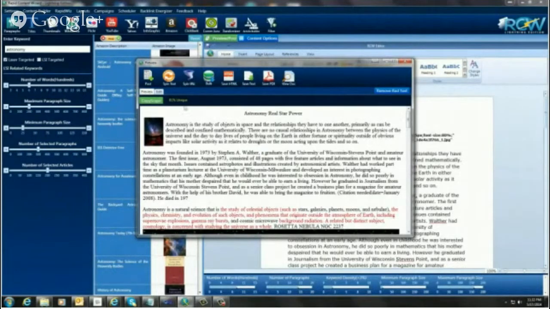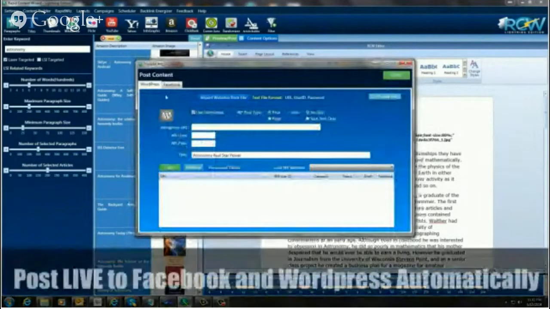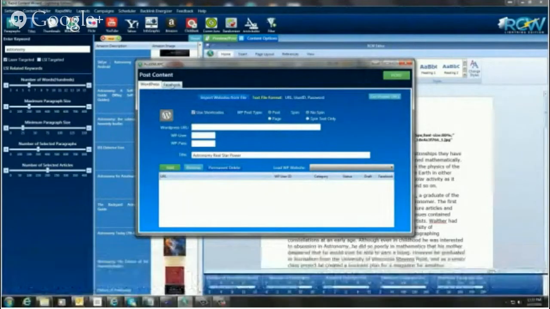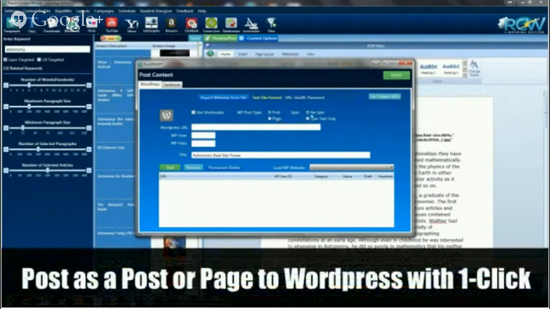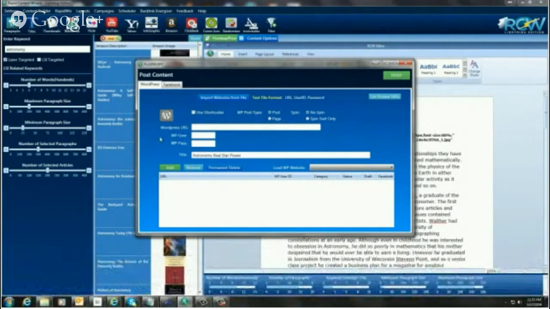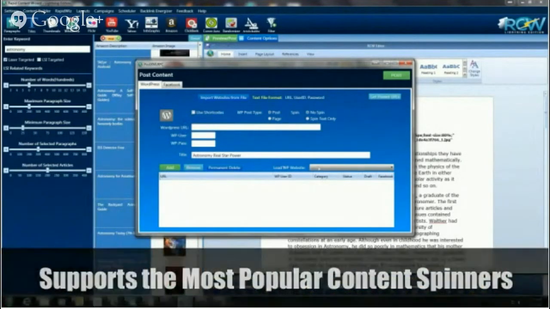Okay, well, the next step will be I'm going to remove this red text, which is this little button over here, and we're going to go over here. We're going to post this now. Now we have two options to post. You can go to your WordPress blog, and you can post it to Facebook. I'm going to start first of all with the WordPress settings. So I'm going to come here. We can go to a post or page. I'm going to leave it post. We're not going to spin this at the moment, although we do have the ability to spin this. We have The Best Spinner and Spin Rewriter included with this product.